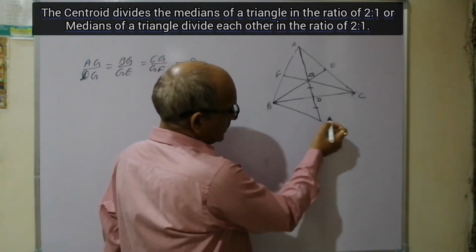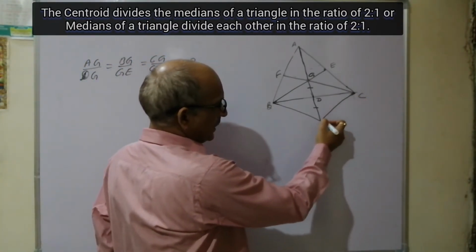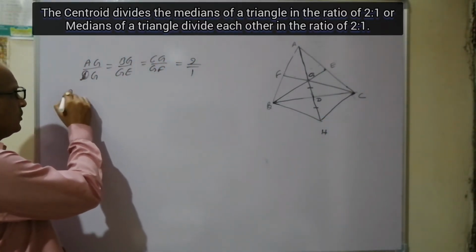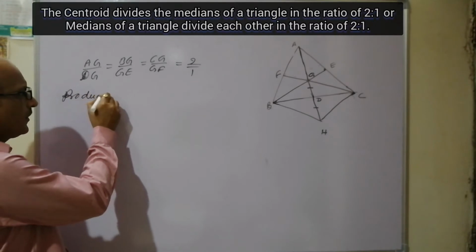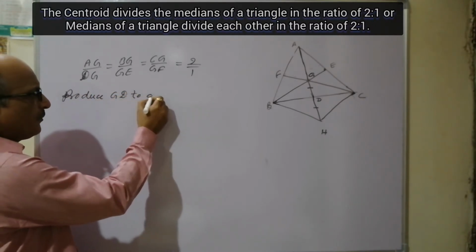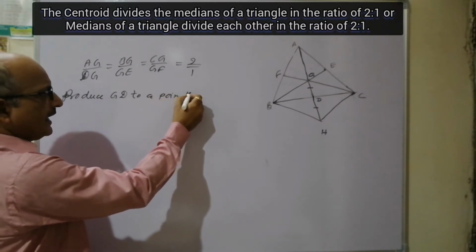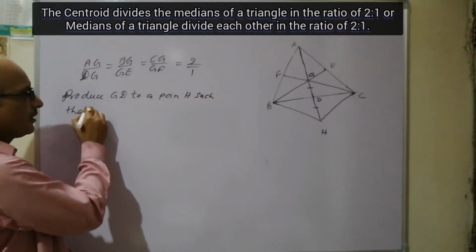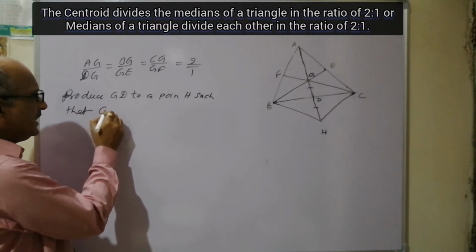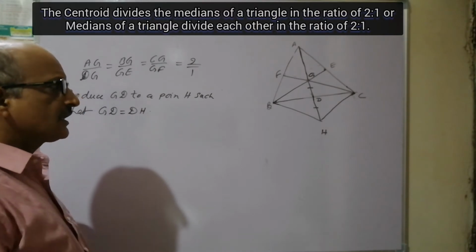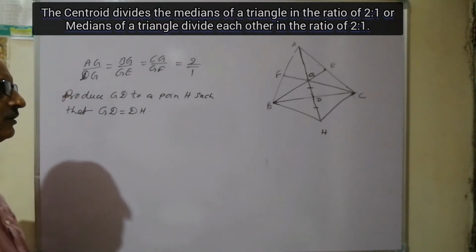Join B to H and C to H. This is the construction: GD is equal to DH.